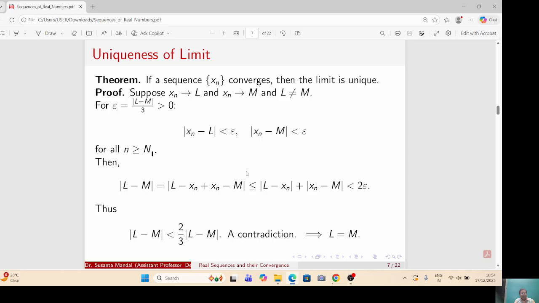Then for this epsilon greater than 0, we can find a natural number n1 such that mod of x_n minus L is less than epsilon. At the same time, mod of x_n minus m is less than epsilon for all n greater than or equal to n1. Then mod of L minus m is less than 2 epsilon. Putting the value of epsilon, we get mod of L minus m less than 2 by 3 mod of L minus m. Since mod of L minus m is a positive quantity, this is a contradiction, and this proves that L is equal to m. Thus, a convergent sequence cannot converge to different limits.